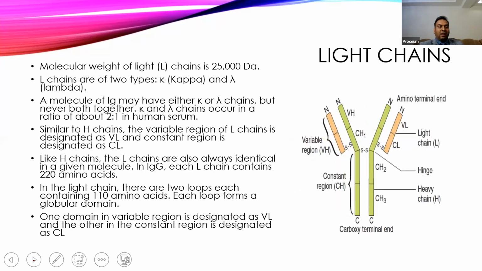Then if you come to the light chain, which has a lower molecular weight, it can be of 2 types, either kappa type or lambda type. Kappa has the major ratio, almost 2:1 in human serum. Similar to the heavy chain, the amino terminal has a more variable region, while the carboxy terminal has a more constant region.